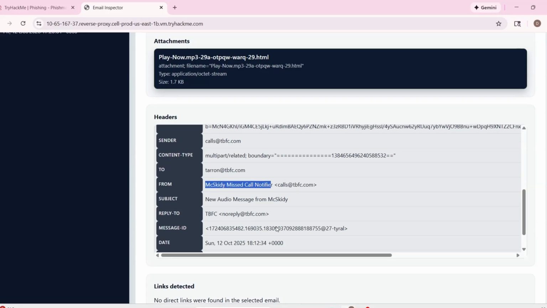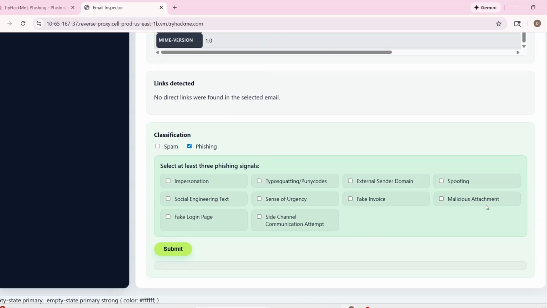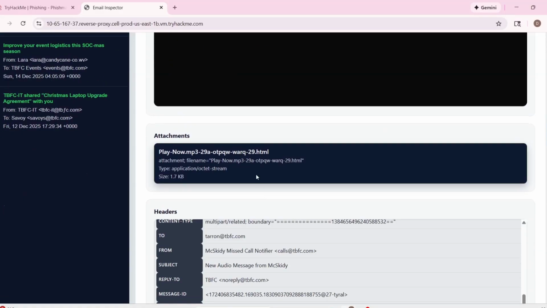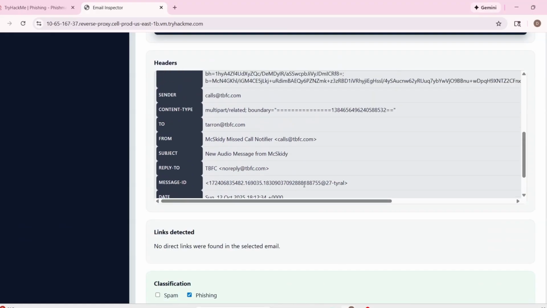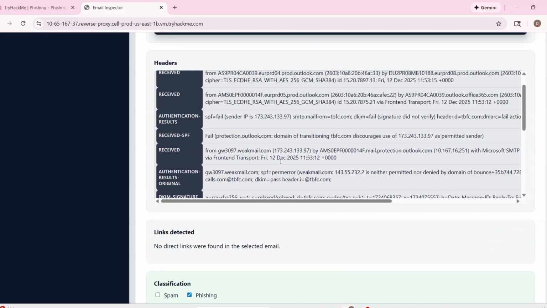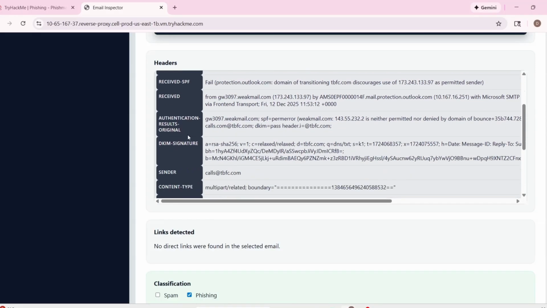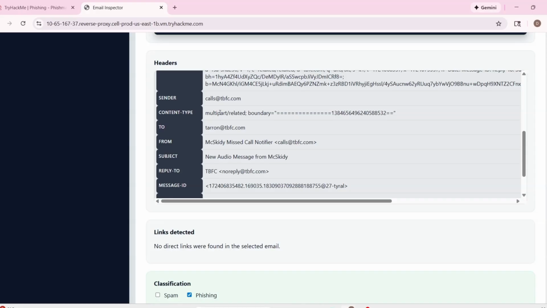Ms Kitty miscall. Alright. I would say something like phishing for sure. Malicious attachment, because that's malicious 100%. Let me see if I can see something else here related to the attachment. Content type.